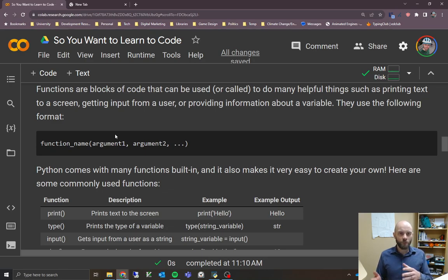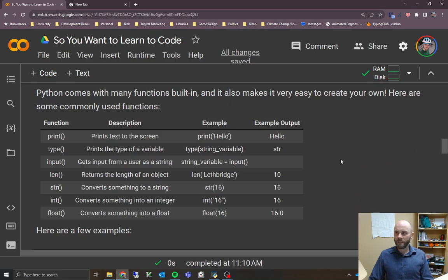Some functions don't need anything from you. You don't have to put anything into them. They don't take any arguments. In that case, it's just an open bracket and a closed bracket right away. But if you do have to put things in, you'll put a variable in like that, or some sort of value, and then use commas to separate those things. Each argument is separated by a comma, and you can have a bunch of different ones. This is just to show that you might have more than 2 arguments.